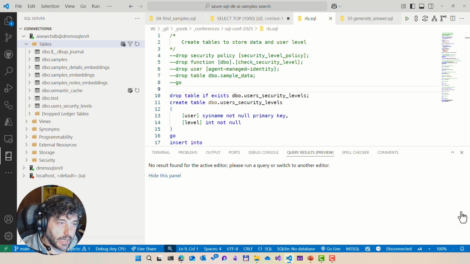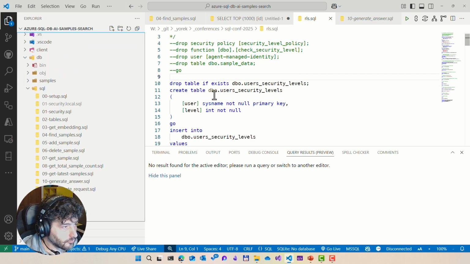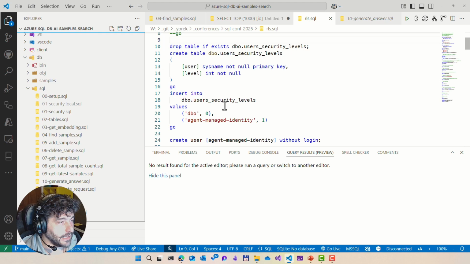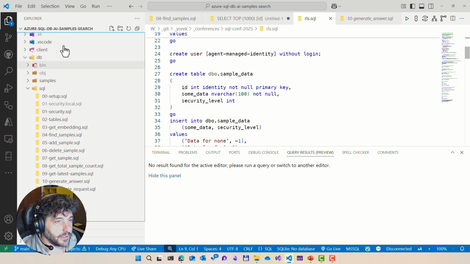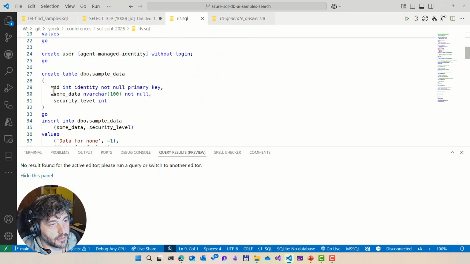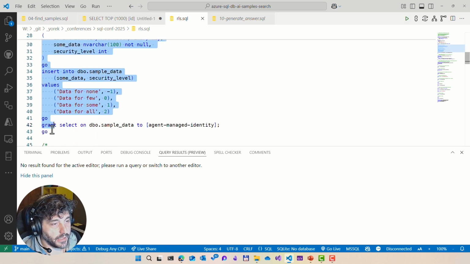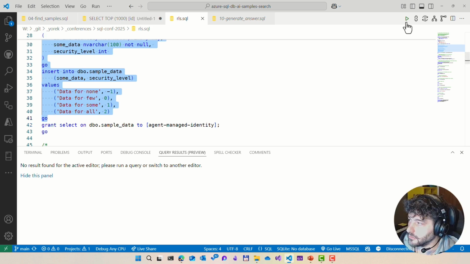So let's move out a bit from our example right now, and let's just say that I have a table with some sample data, right? So let me make some space here. It could be our samples, it could be anything else. For now, I just have a table with some samples. Let me create this example.